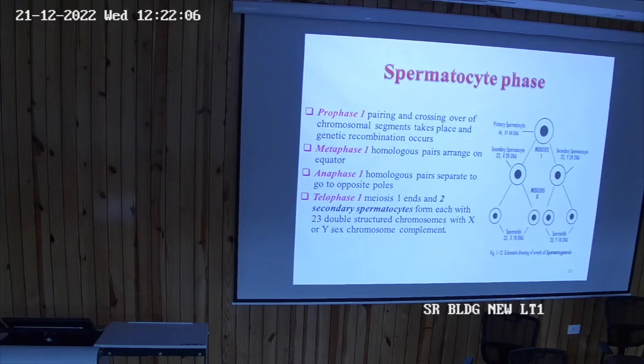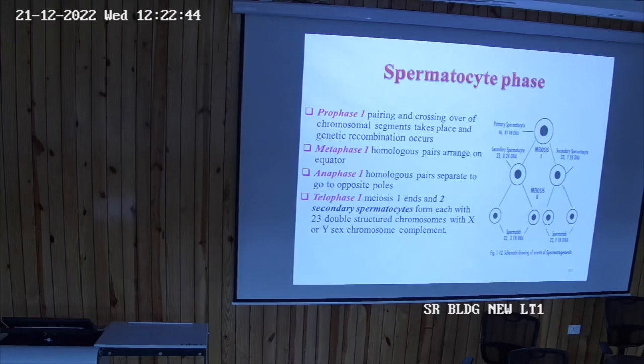What are the phases in the division? Meiosis, there is prophase, metaphase, anaphase and telophase. So prophase, then in the metaphase, you know, homologous pairs are arranged on the equator, and at the anaphase they are pulled back. And in telophase 1, this meiosis 1 will produce secondary spermatocyte. That means meiosis 1 is the reduction division, which will be converting the primary spermatocytes into secondary spermatocytes.